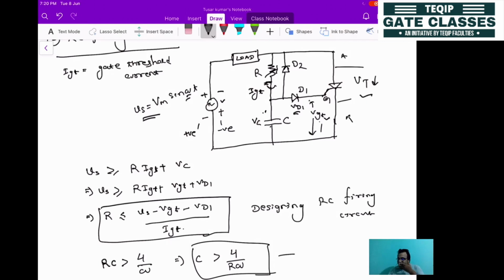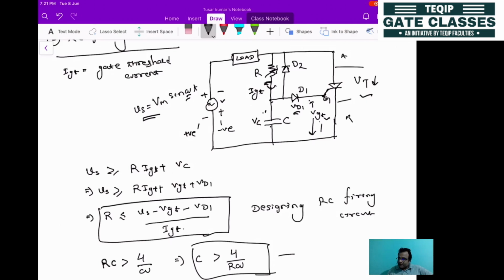Okay, then what happens to the capacitor? The capacitor may not get charged in the positive half cycle. Whenever the current flows through this, that current will flow to the gate, so Vc will not be charged much.